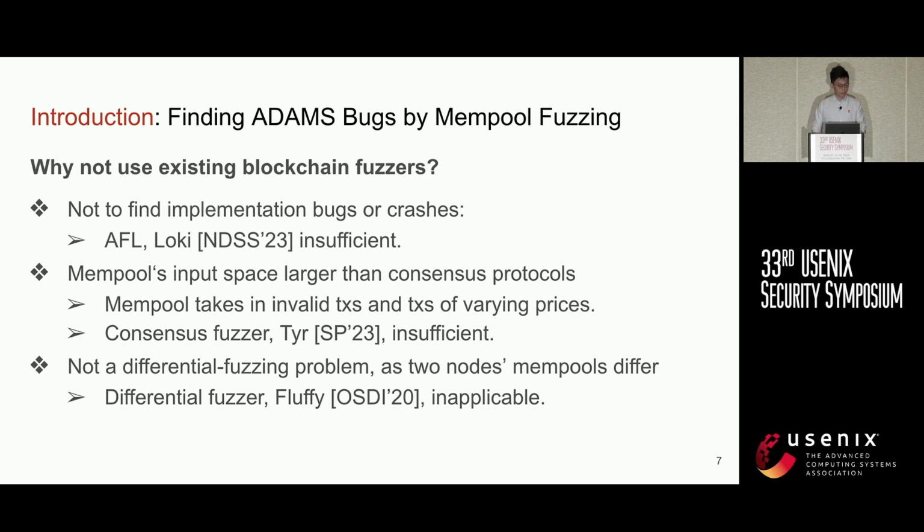In addition, the mempool's input space is larger than that of consensus protocols. Specifically, consensus protocols only deal with valid transactions, while the memory pool takes in invalid transactions and transactions of varying prices. Besides, fuzzing the memory pool is not a differential fuzzing problem, as two nodes' memory pools differing doesn't mean failure. So differential fuzzers like Fluffy do not apply.